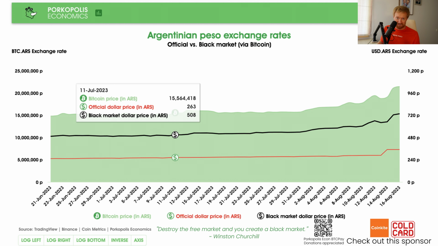Now, both of them were slipping, sliding, depreciating here, increasing basically, more pesos per dollar as we move through July and into August. And then, interestingly, the Bitcoin price almost predicted the devaluation because the devaluation came on the 14th of August. And already on the 12th of August, we shot up from about, say, 17.5 million pesos per bitcoin to 19.4 million pesos per bitcoin. And actually, on the day of the devaluation, not much happened. It did decrease more here.